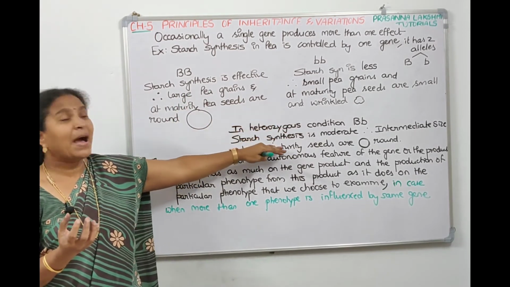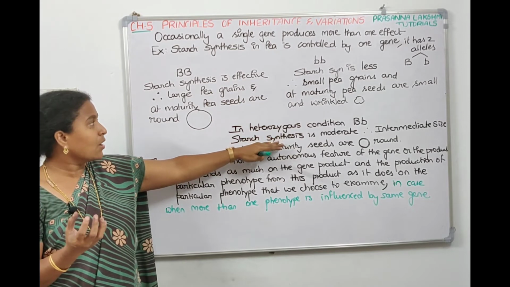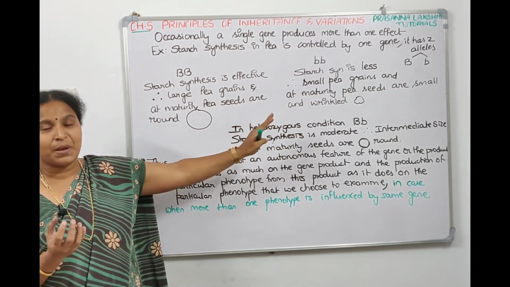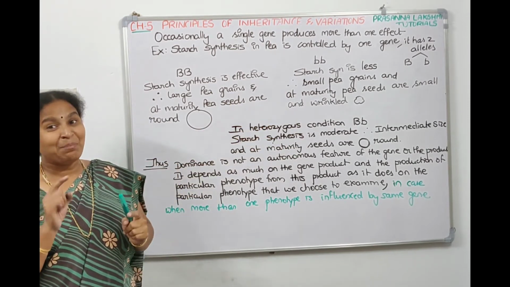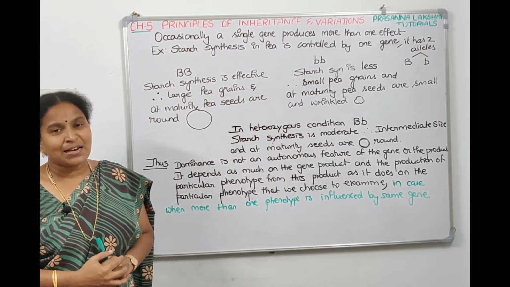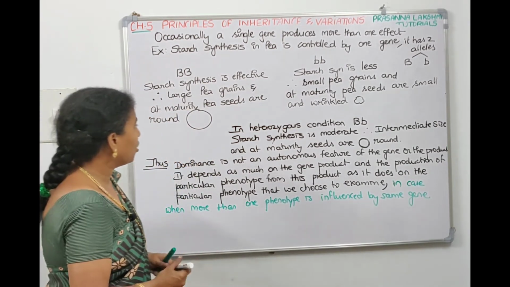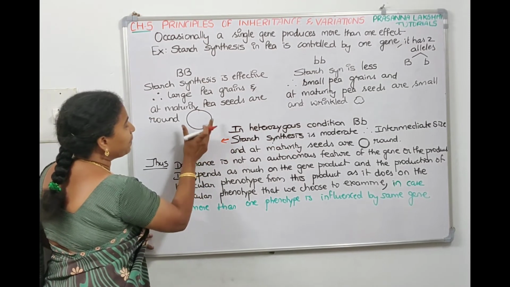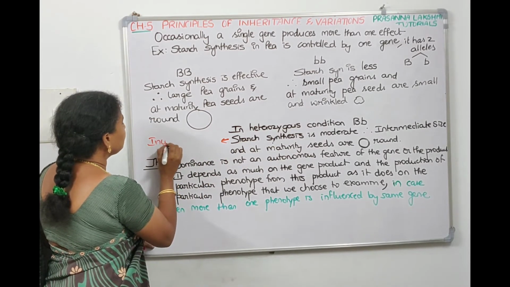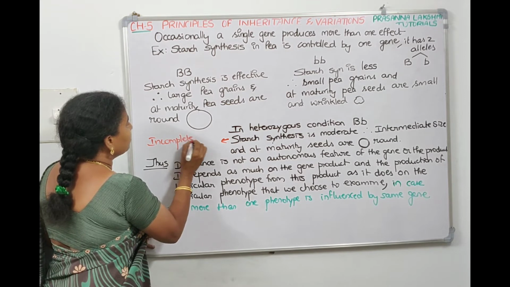That means in this parameter, it is not resembling this parent, nor that parent. That means it is incompletely dominant. In terms of starch synthesis, it is incompletely dominant because it's not big nor small.